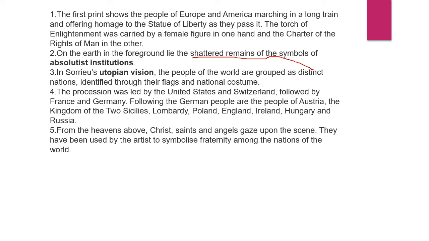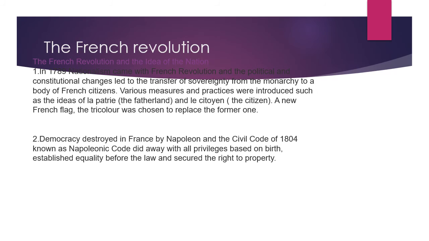The French Revolution: what were the reformations and revolutions which took place in France? The French Revolution and the idea of the nation. In 1789, nationalism came with the French Revolution, and the political and constitutional changes led to the transfer of sovereignty from the monarchy to a body of French citizens.